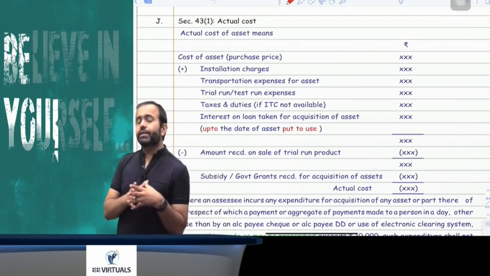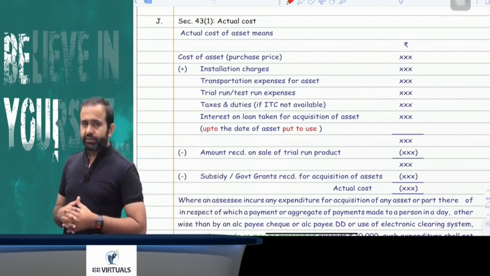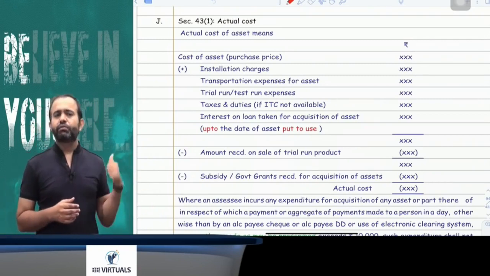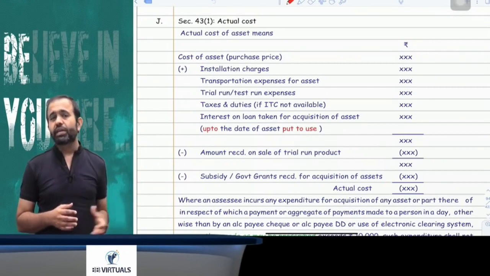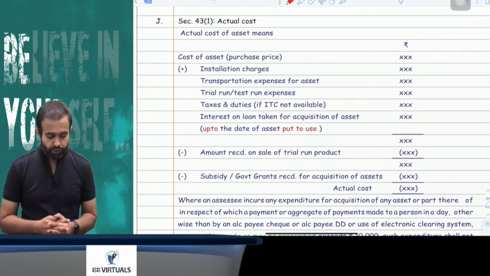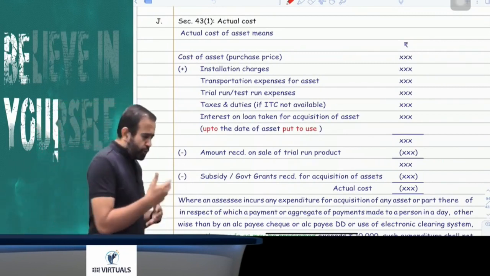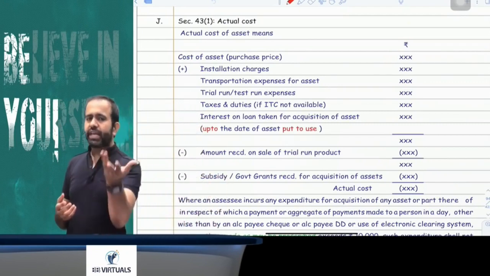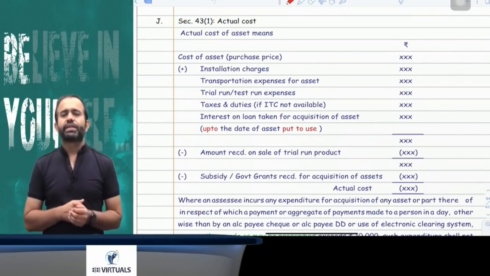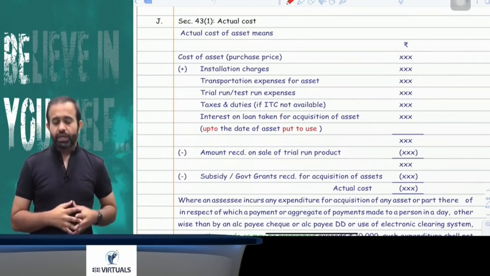Suppose you receive any government grant, then that government grant will be reduced while calculating your actual cost. Suppose you produce any trial run product and you sell it, then whatever recovery is made from that trial run product will be reduced from the actual cost.